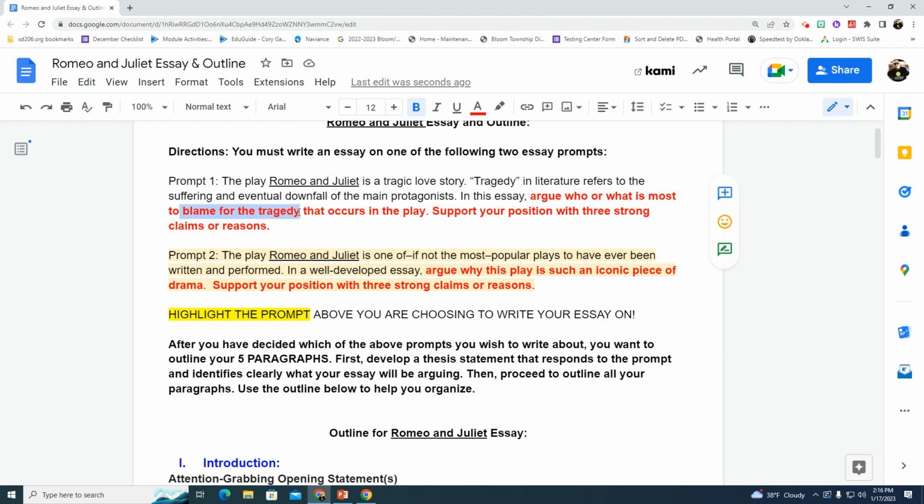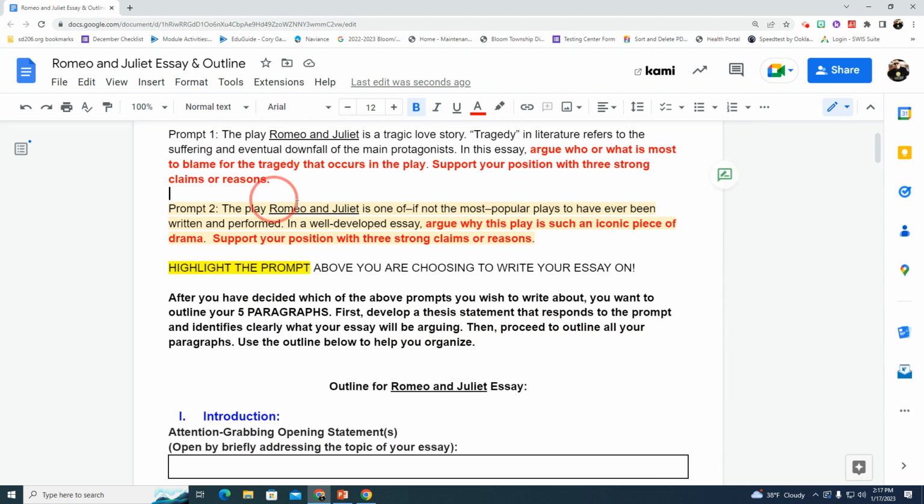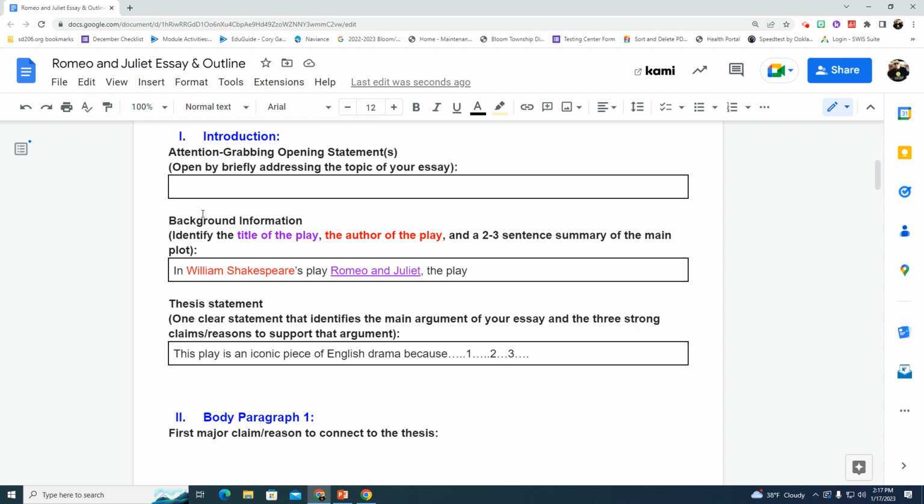So you're really talking about what is a tragedy and what is guilt and how we see that in our society. If you're doing the second paper, you're arguing what makes something an iconic piece of writing or what makes something so popular. So watch what I would do. I'm writing about why this play is an iconic piece of drama, right? So I want to open up by just briefly talking about that. So I could say something like this.